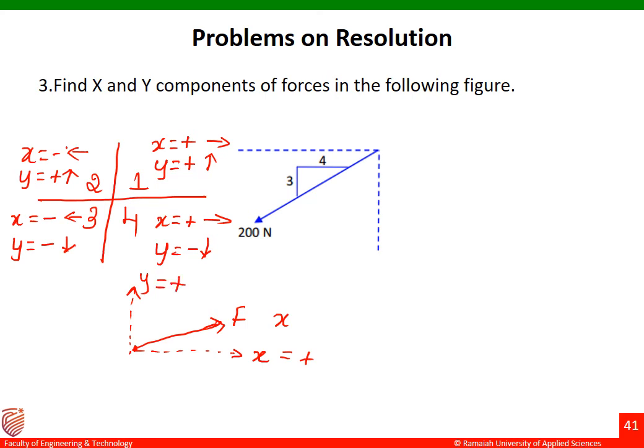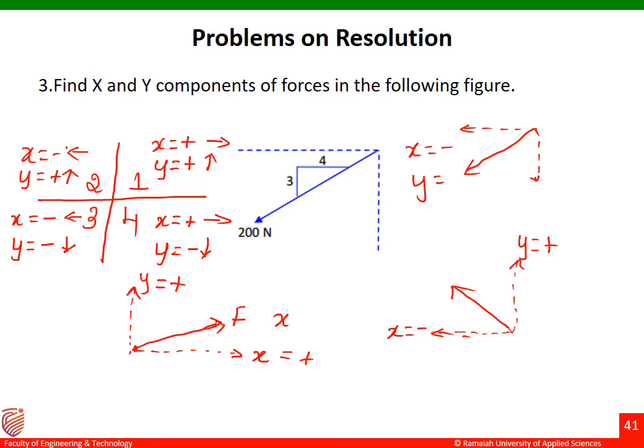Suppose the force is acting like this, what will I do? Again I will drop a perpendicular like this and then like this. So this is my x component which is negative, and this is my y component which is positive there. Similarly, let me draw the force like this. I'll just draw the x component here and then the y component here. So x is negative and y is also negative for this case.